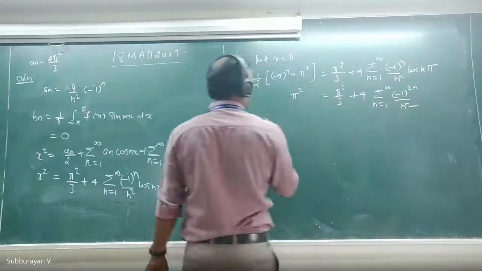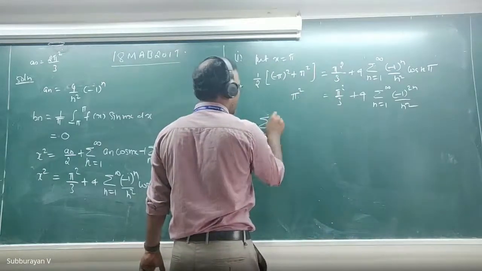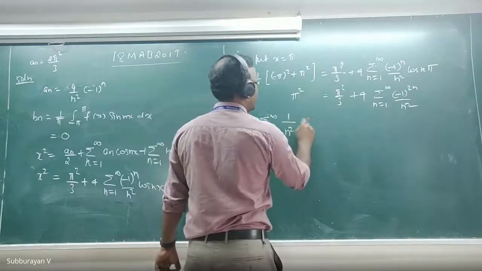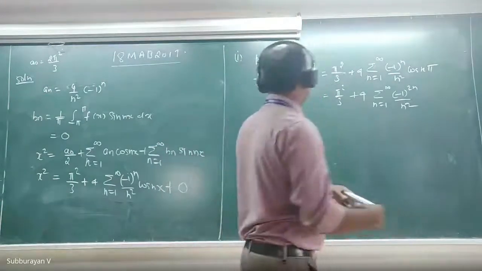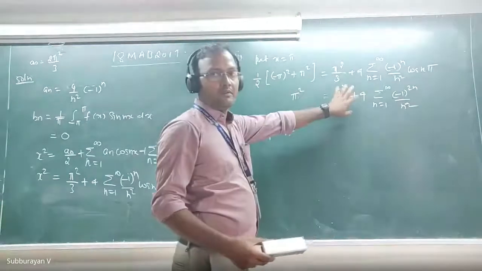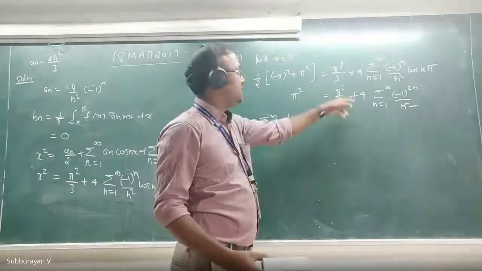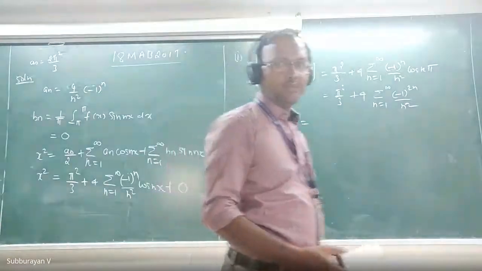Please simplify. What is the value of summation n equal to 1 to infinity 1 by n square? You take this into the left hand side and then simplify.